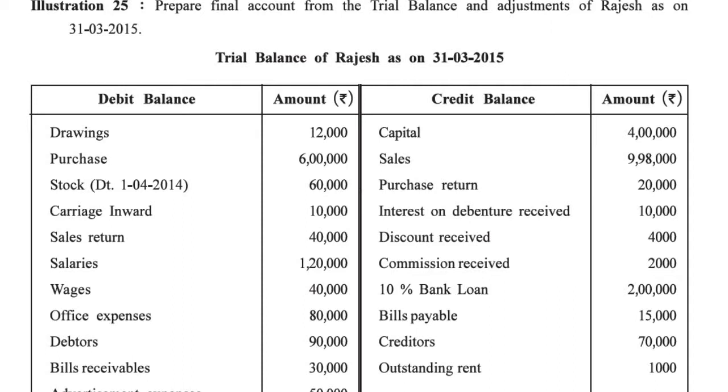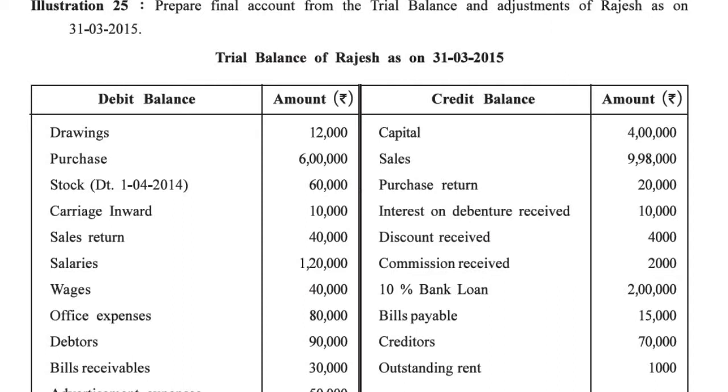Chapter 5, Financial Statement of a Business Organization. In the previous lecture we already completed up to question number 24. Now today let us start question number 25. Prepare final accounts from the trial balance and adjustments of Rajesh as on 31st March 2015. Trial balance of Rajesh as on 31st March 2015 is given.